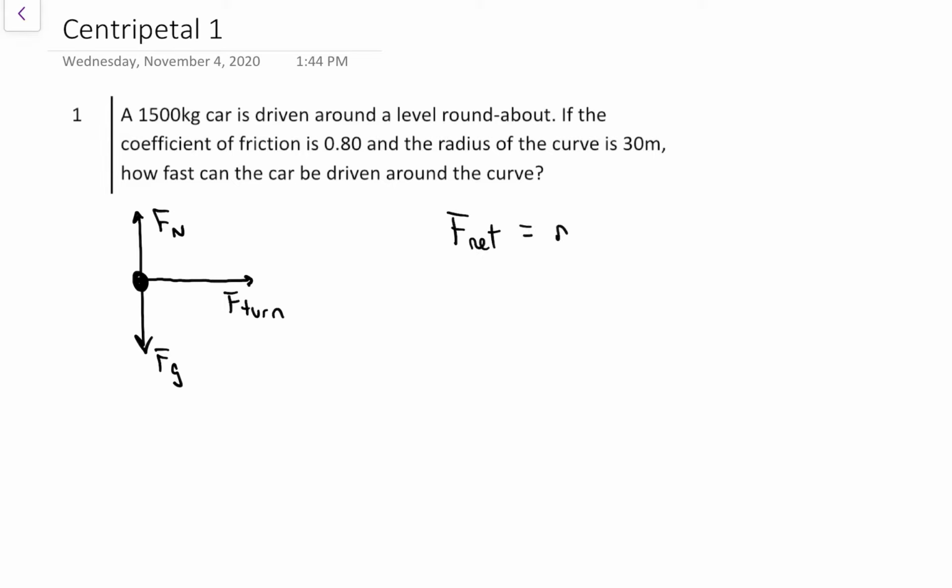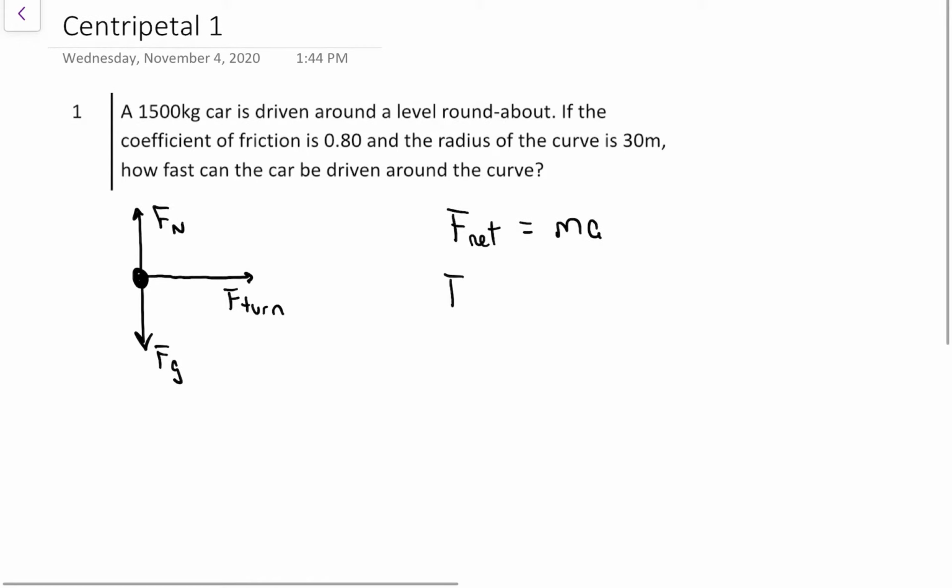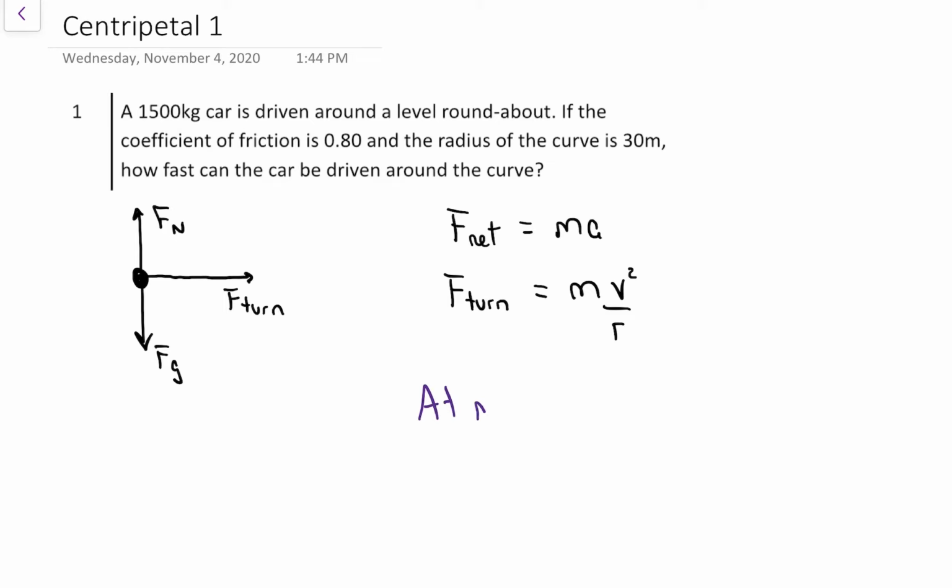Every time we have an object going in a circle, it's going to turn into an F net equals ma question. In this case, the F net is what I'm calling the turning force, and because it's going in a circle, after the proof, we know that centripetal acceleration is v squared over r. So I get an equation that looks like that. Now this is a logic step, so it's going to look a little bit weird on paper, but when it's at its max acceleration,